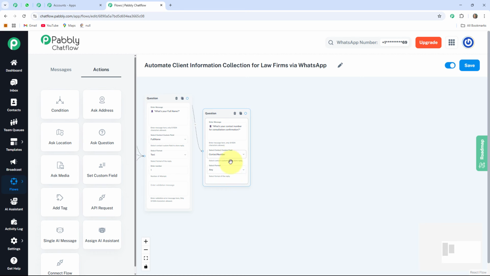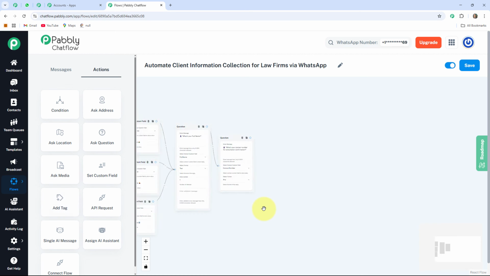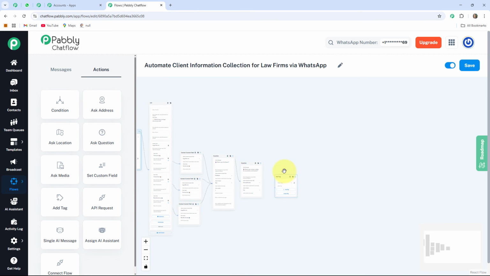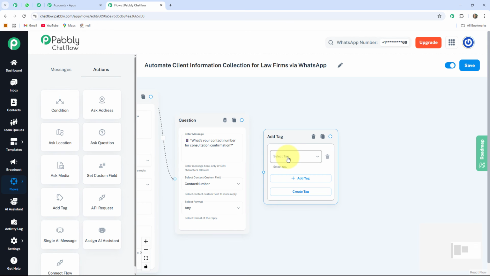Now, whenever my user provides me their full name and then the contact number, after that I want to set one tag. For that, I am taking one add tag button and dragging this box here. I am going to use this add tag because in Pabbly Chatflow, the add tag action is used to categorize, track and segment your contacts based on their interaction with the chatbot. It helps you identify what kind of service or intent the user had and makes future automation or communication easier and more targeted.